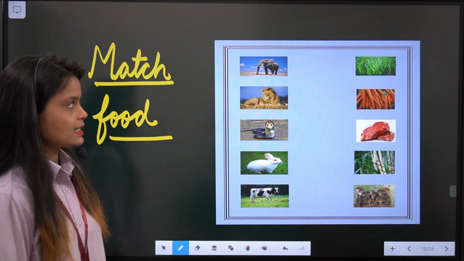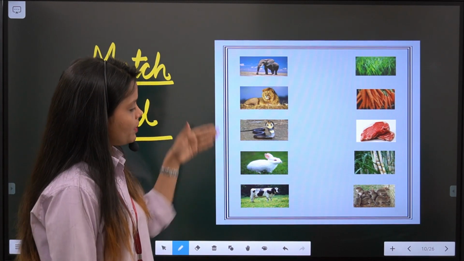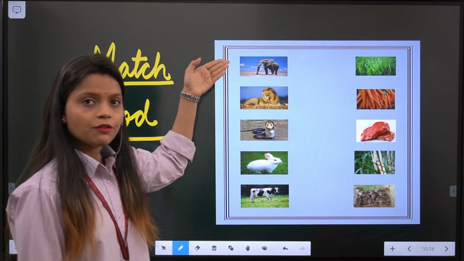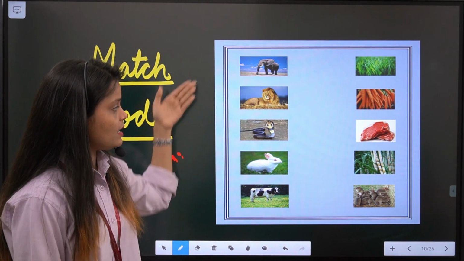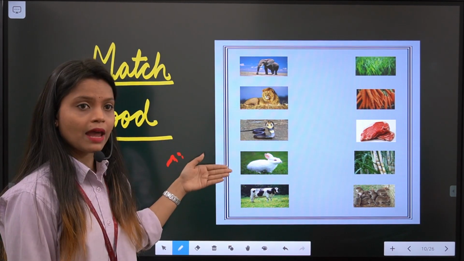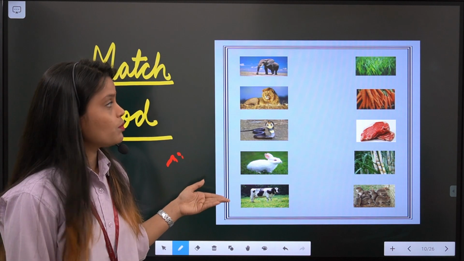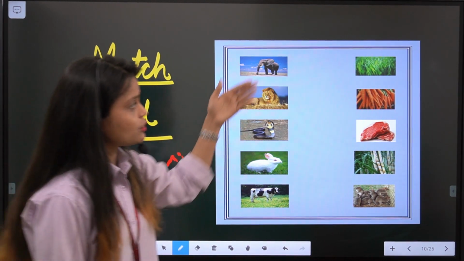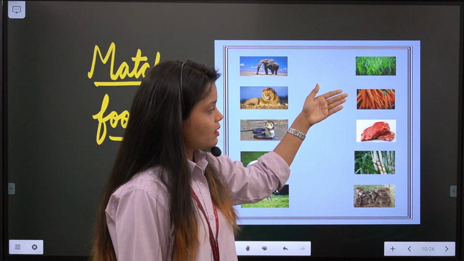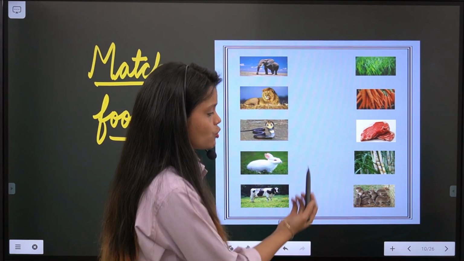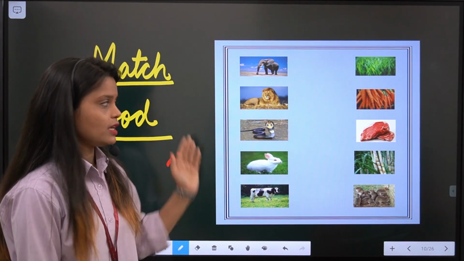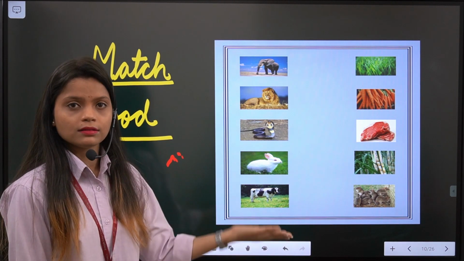So let's see how many animals there are. The first one, elephant, lion, snake, rabbit, cow. So these are the animals. Let's see the food: grass, carrot, flesh, sugarcane, or rats. So these are animals and their food.